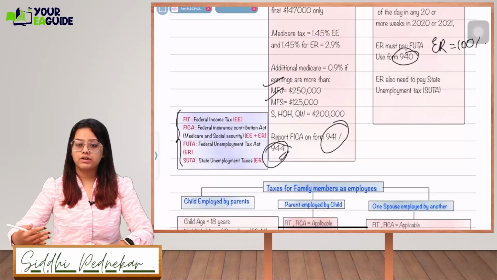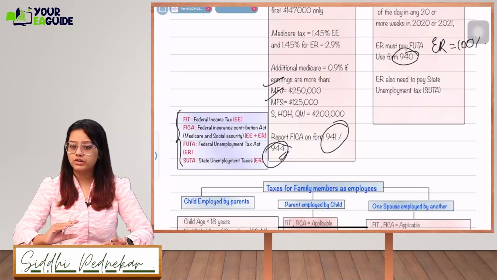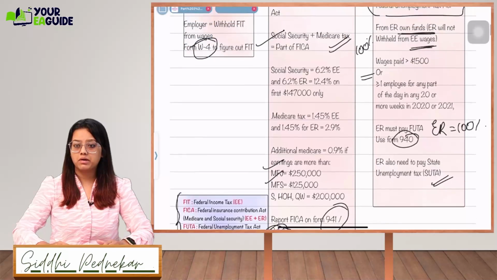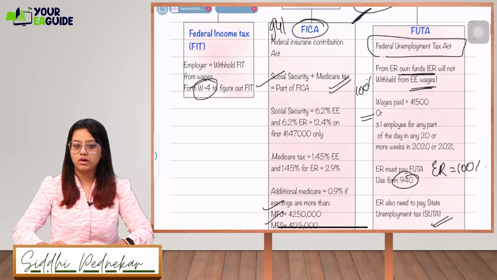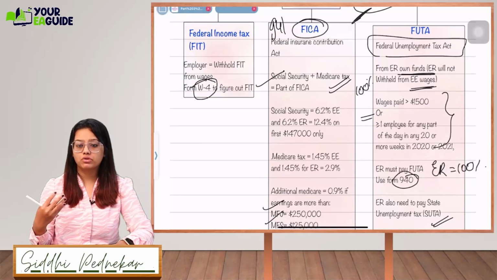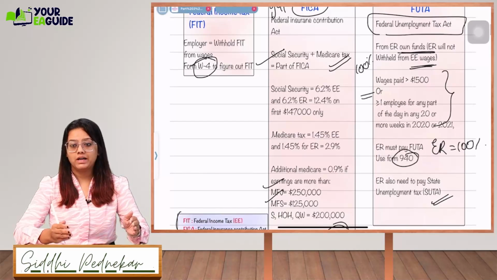Each state has a different percentage for the state unemployment taxes, with different names, like employee training program or something. Different names will be there in each and every state. In your exam they won't be asking more about SUTA taxes. Just remember, FUTA is 100% paid by the employer. Remember this criteria: more than $1,500 wages paid, or more than one employee, for any part of the day, hired in the previous 20 weeks.